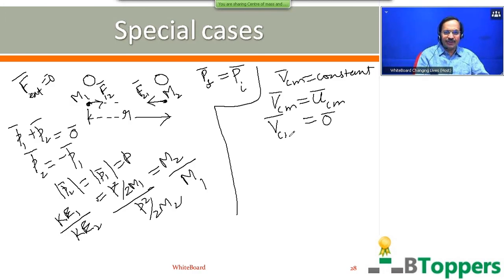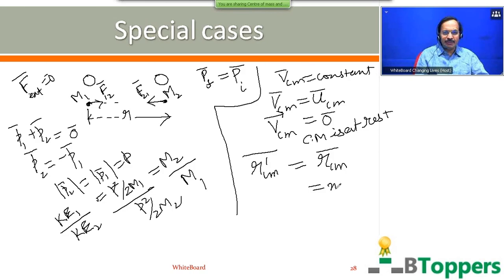If the initial velocity of the center of mass of the system is 0 and the velocity of the center of mass remains constant during the subsequent motion of the two particles under the action of mutual internal force, then the velocity of the center of mass will be 0. That means the center of mass of the system of the two particles will be at rest. The position vector of the center of mass of the system of the two particles with respect to a fixed origin O will be constant. So the position vector of the center of mass at a later instant is equal to the position vector of the center of mass at the earlier instant.